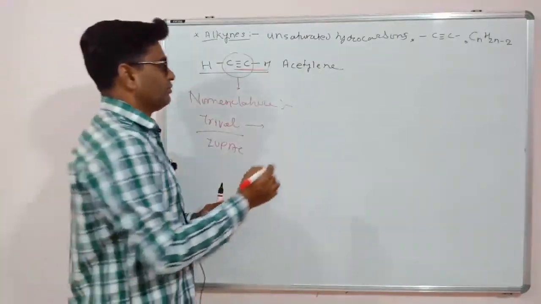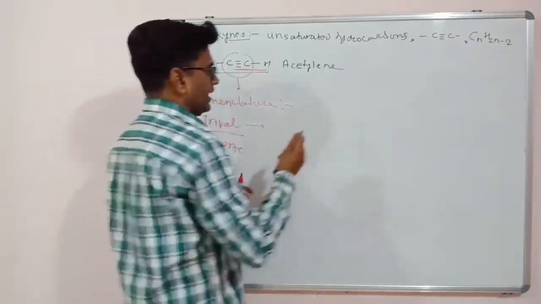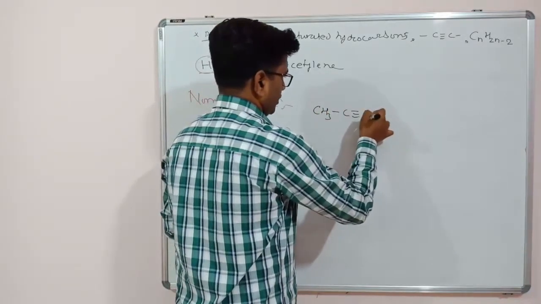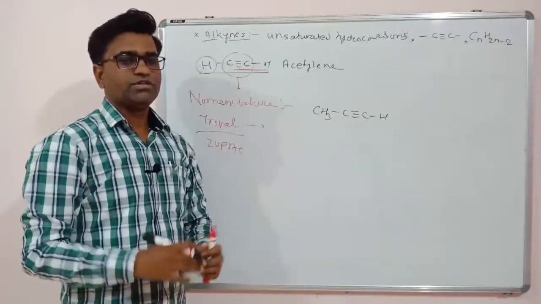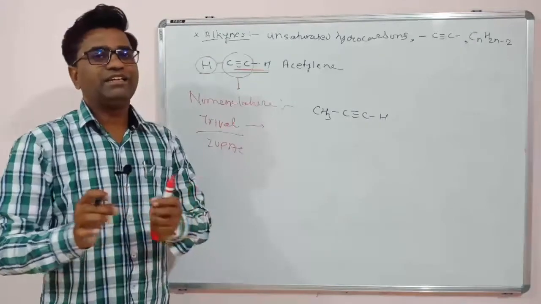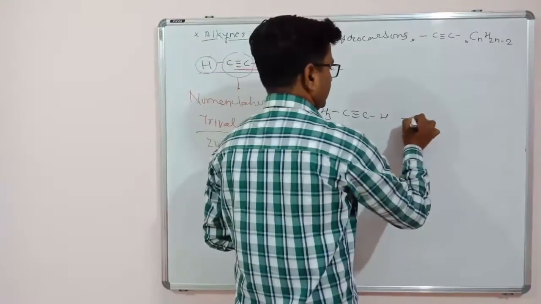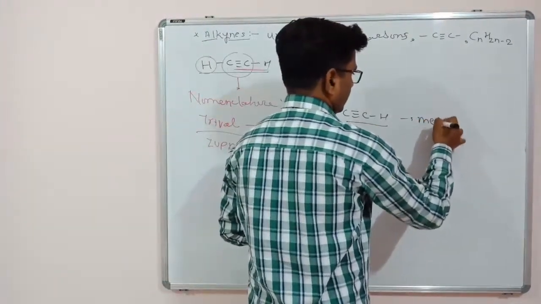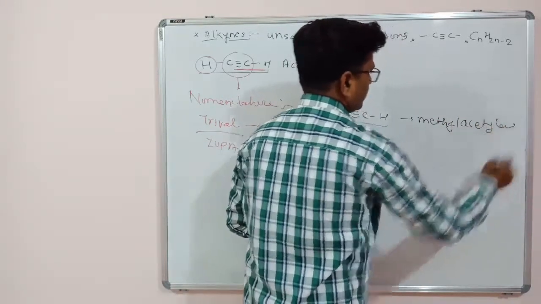For example, suppose one of the hydrogens of acetylene is replaced by an R group. For example, CH3 C triple bond CH. So this is an alkyl derivative of acetylene. So higher alkynes are considered as alkyl derivatives of acetylene. So this can be named as methyl acetylene.